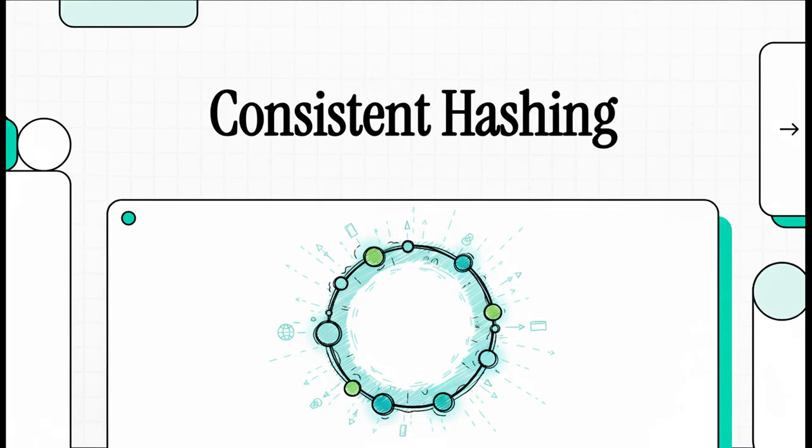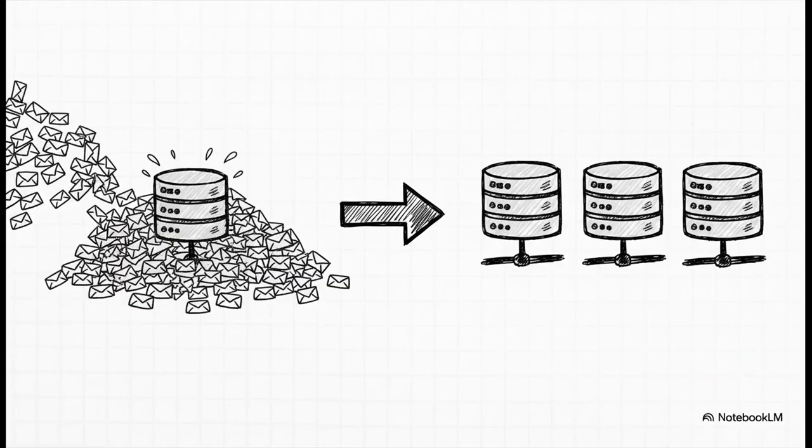Welcome to The Explainer. Today, we're going to dig into a concept that is absolutely fundamental to how the internet scales without, well, collapsing under its own weight. It's called consistent hashing, and honestly, it's the secret sauce that lets your favorite services grow from a few users to millions, almost overnight. So let's kick things off with a scenario that, if you're lucky, you'll face one day.